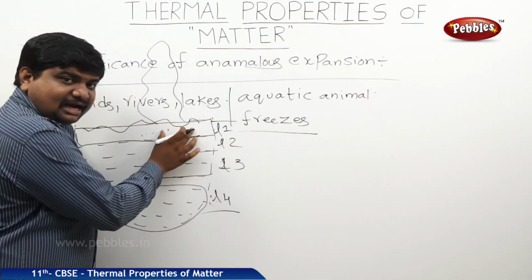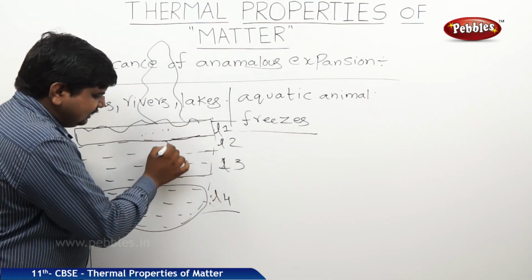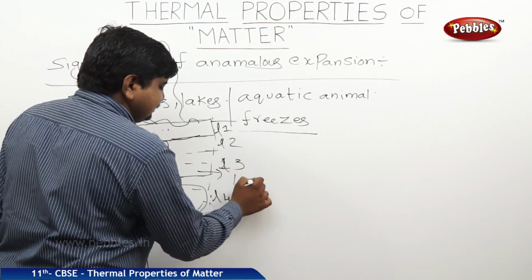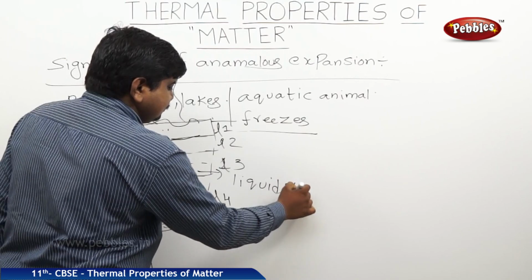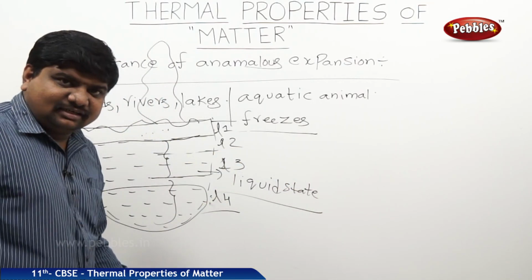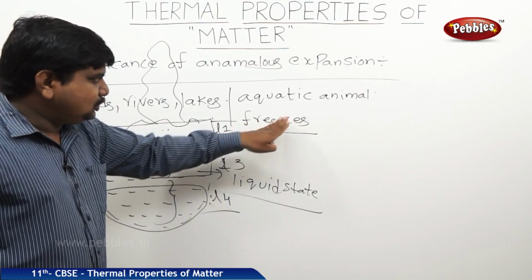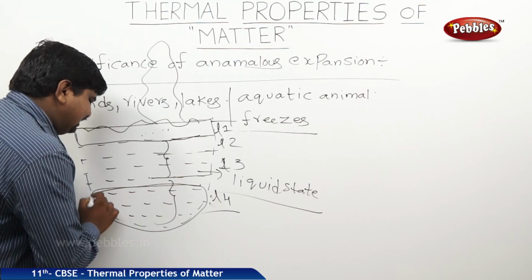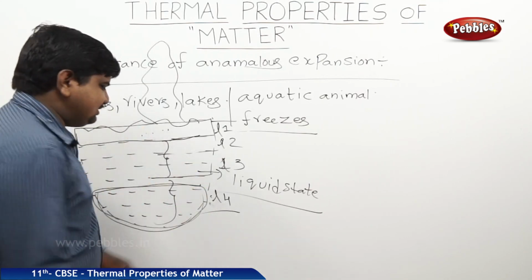This will act as a bad conductor of heat. That's why the remaining layers will be in the liquid state. By sensing this danger, the aquatic animals will go to the beneath parts of the water and they will survive.